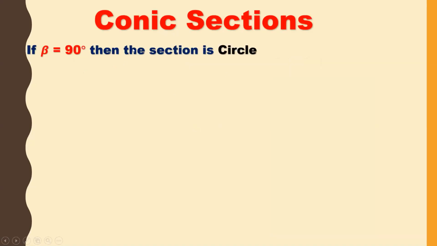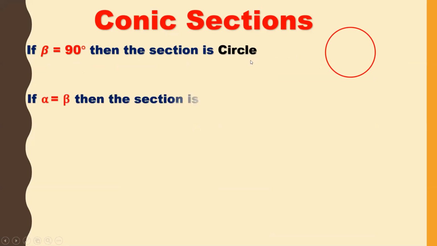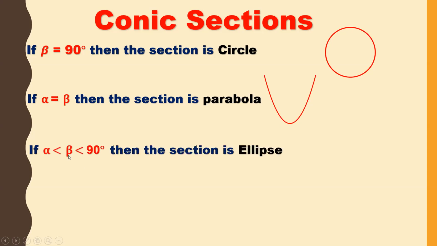Now let us summarize whatever we learned through the conic section of a plane. If beta is equal to 90, then the section is a circle. If alpha is equal to beta, then the section is a parabola. So this is the symbol of a parabola, which is a U-shaped curve. If alpha less than beta less than 90 degrees, then the section is an ellipse.